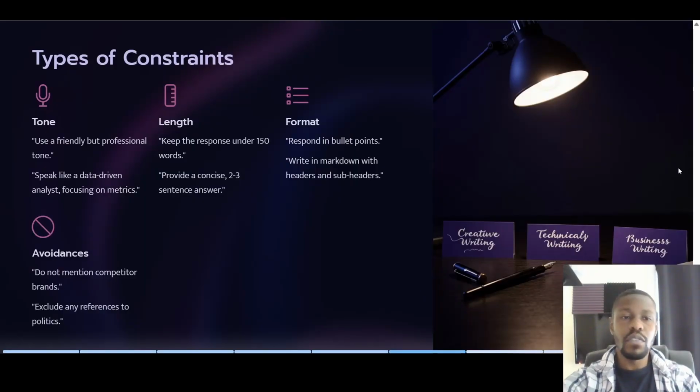So what are the different types of constraints that we can apply? Tone. We can say use a friendly but professional tone. Or we can say speak like a data-driven analyst focusing on metrics. We can also, as we've looked at, add constraints in terms of length, such as keep the response under 150 words or provide a concise 2-3 sentence answer. Format, respond in bullet points or write in markdown with headers and subheaders, etc., etc. And something that we haven't looked at yet is avoidances. So we can say things like do not mention competitor brands or exclude any references to politics or religion and things of such nature.